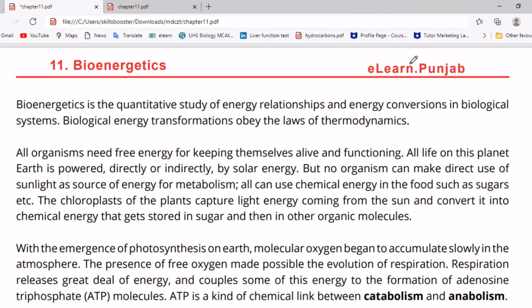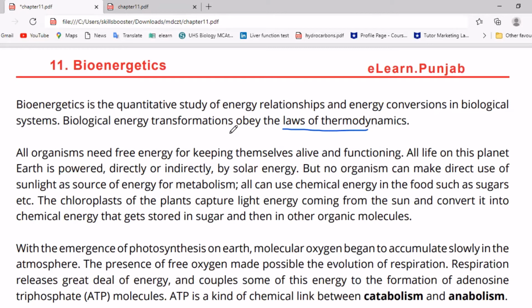Biological energy transformation obeys the laws of thermodynamics. We have studied the laws of thermodynamics in our physics chapter, so biological energy transformation also obeys the laws of thermodynamics.